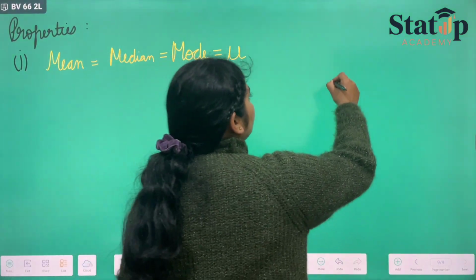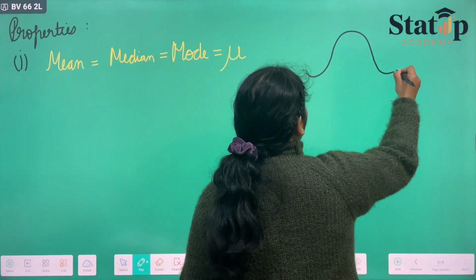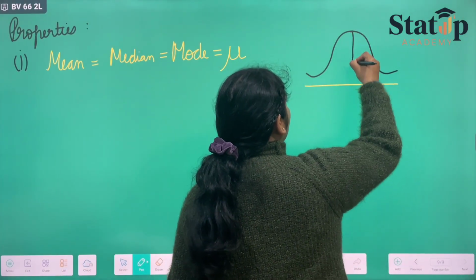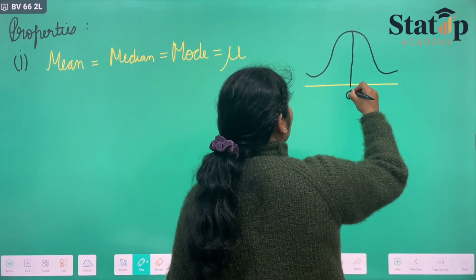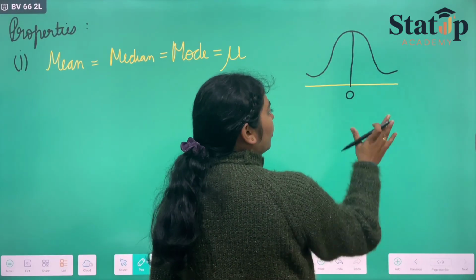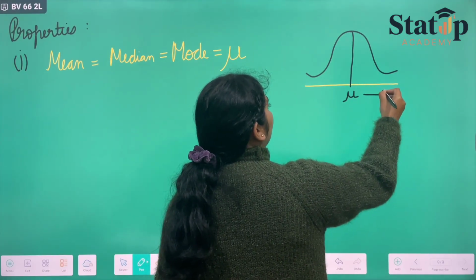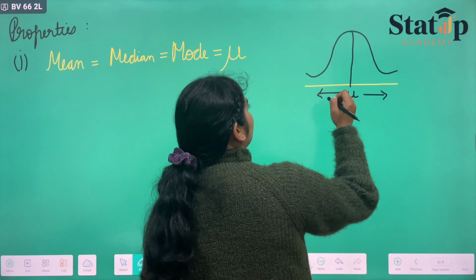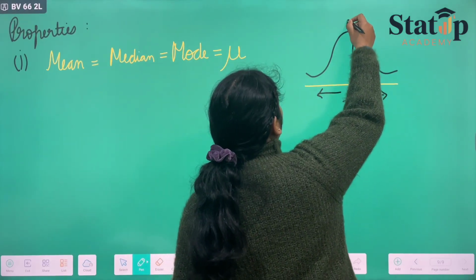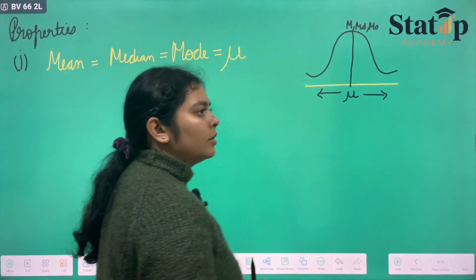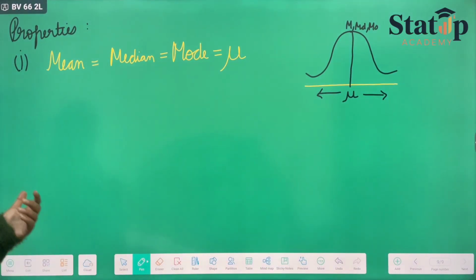If we talk about the normal distribution's curve, it is represented by a bell shaped curve where the center part is around 0, or it can be 0 for a standard normal variate, but here we'll be taking mu, with positive values of mu on one side and negative values of mu on the other, and the mean, median and mode all lie at this point mu. Hence the mean, median and mode are all equal in the normal distribution.